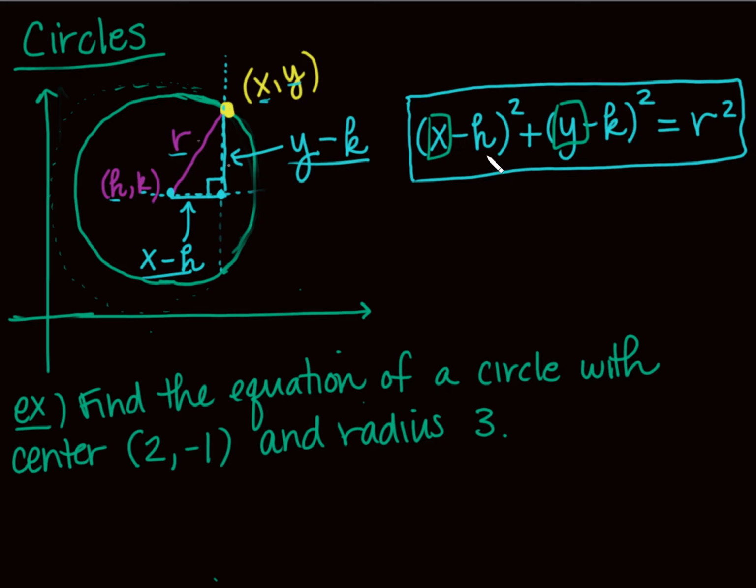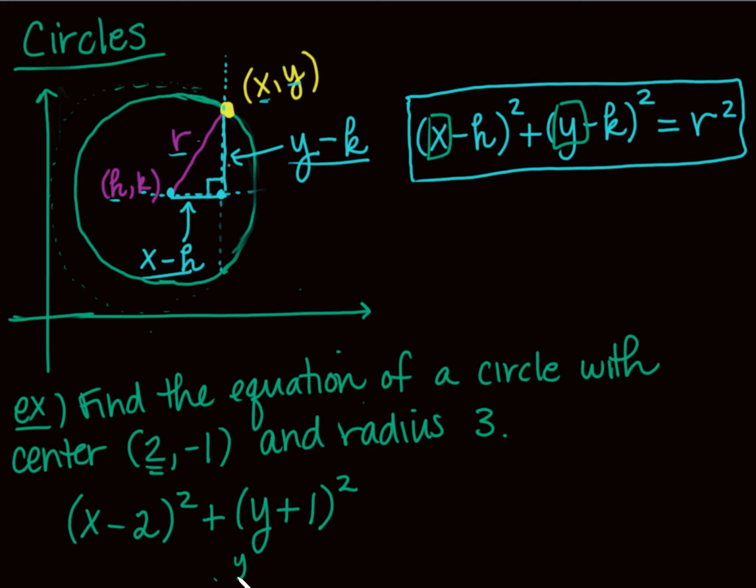What is going to be replaced with numbers are h, k, and r because those are fixed numbers for my circle. So I'm going to take x minus the x coordinate of my center, which in this case is 2, quantity squared, plus y minus a -1, so that actually becomes plus 1.